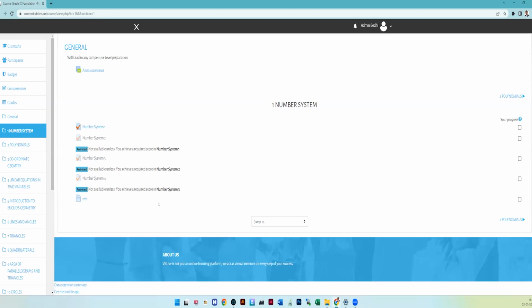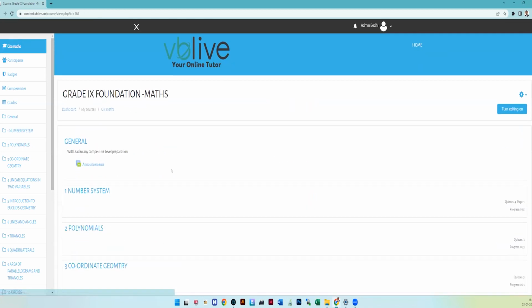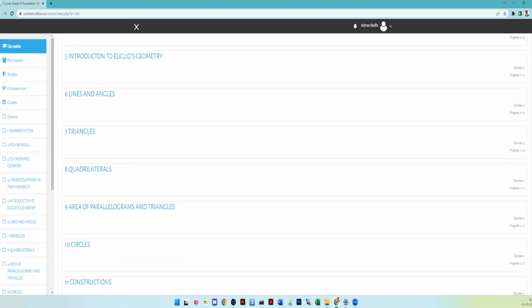Once they score 80 marks, then level 2 will unlock. But you can attempt the test any number of times, and you will get the solution and the key, and you can go to the next level. So this way you will be given different levels. If you complete the 3rd level, then you are thorough in the number system. That way for every lesson we have given levels, so this is the math part.